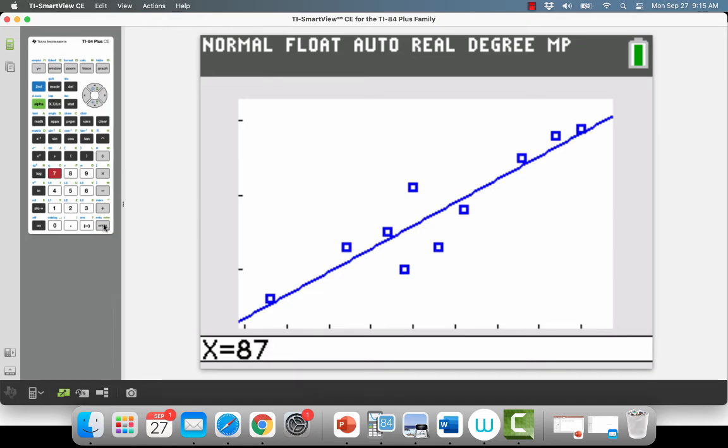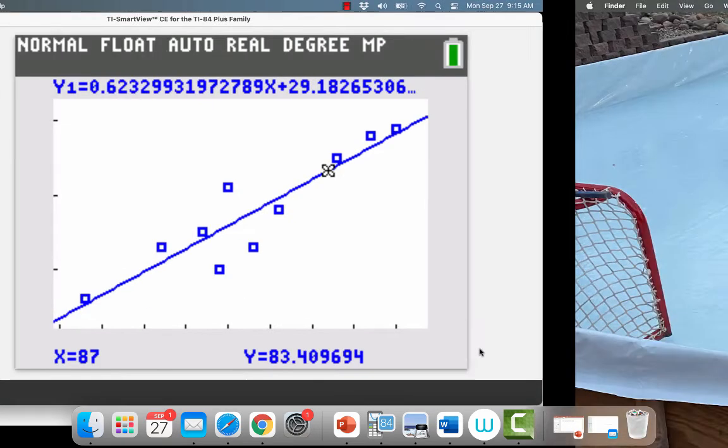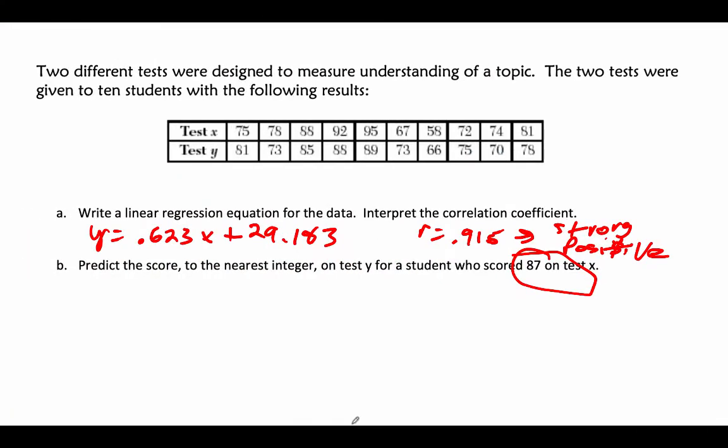So if you got an 87 on the first test, we would expect you to get an 83.4 on the second test. What would you score on test Y? 83.4 on test Y if you got an 87 on the first. So that's an ordered pair that falls on that line.